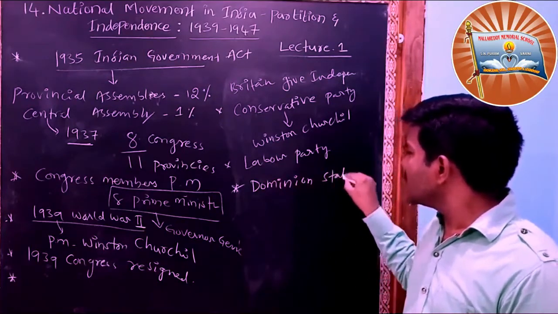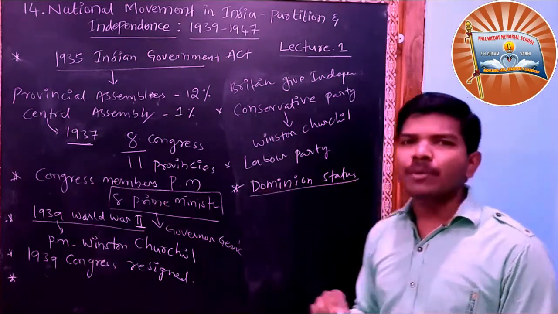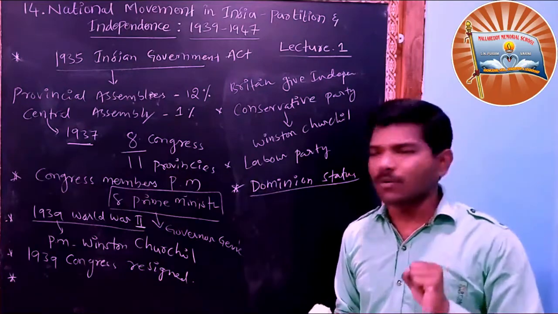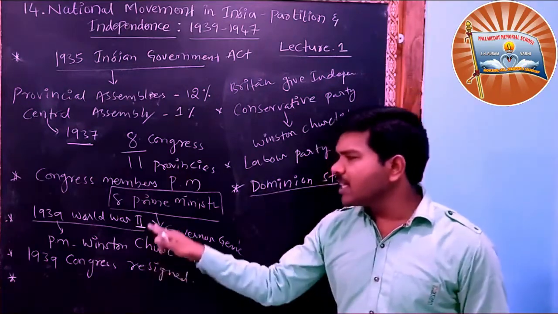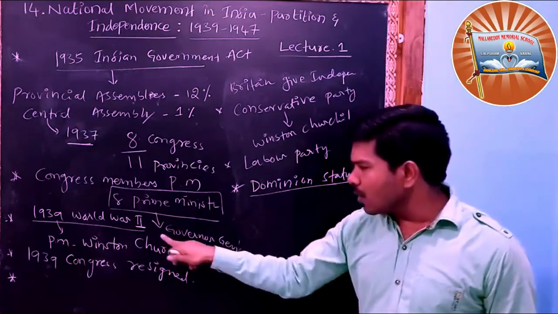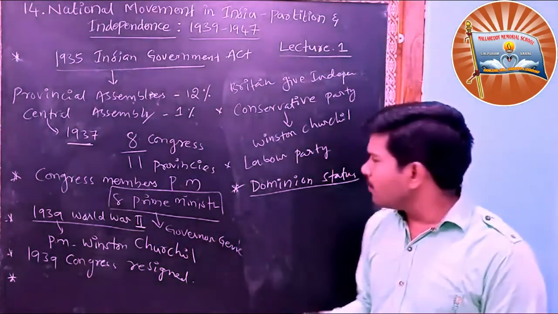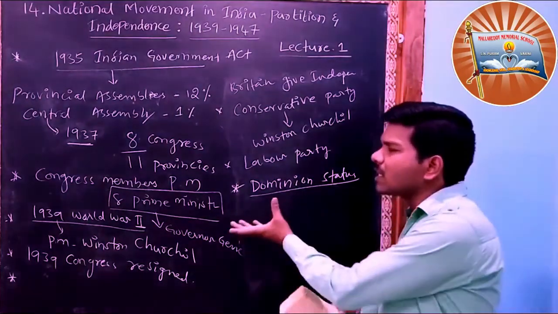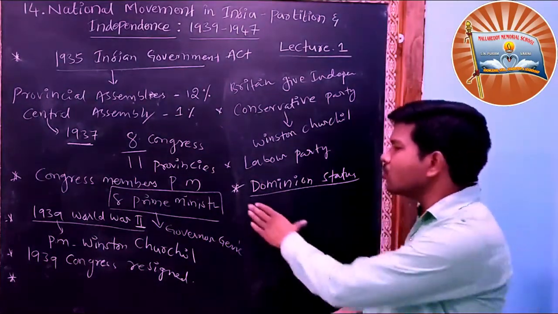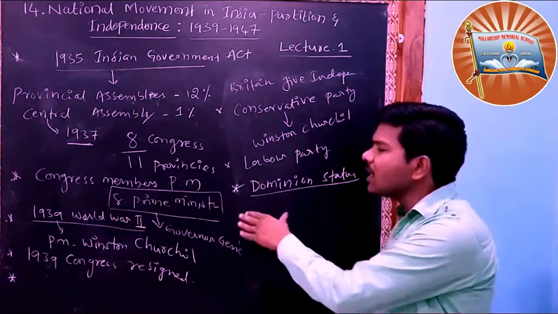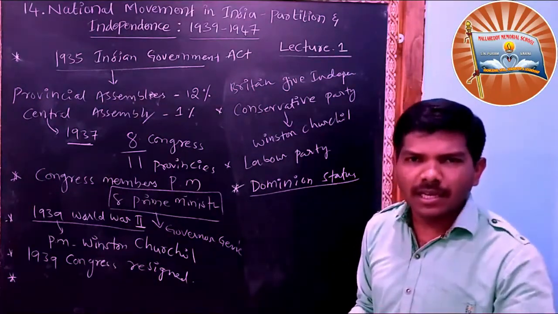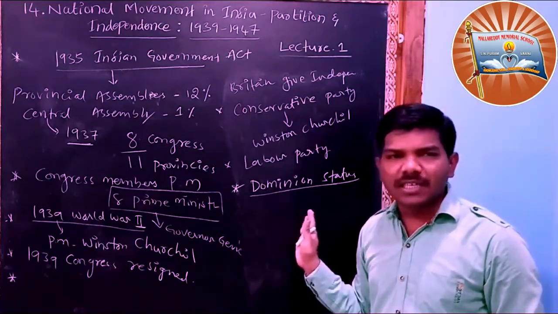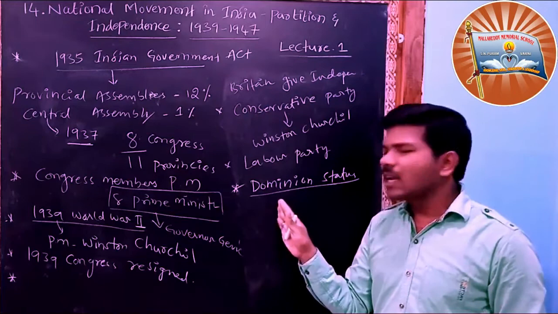What is dominion status? Dominion status means being under the British crown. Till now, the British Governor General was ruling indirectly. But when dominion status comes, Queen Victoria would directly rule India. So that is dominion status. It means India will become a part of the UK. They promised to give this dominion status, but we did not like it.